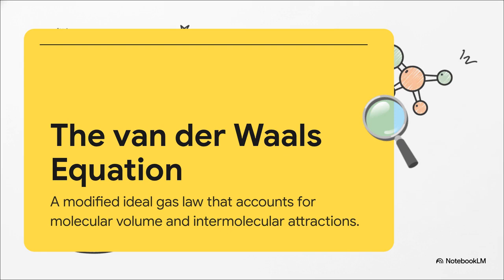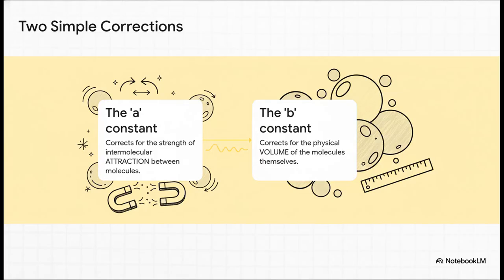And this is where a guy named Johannes van der Waals comes in. Way back in 1879, he came up with this absolutely brilliant modification. Now, I know it looks a little scarier, but it's actually an incredibly elegant fix. The van der Waals equation just takes our good old ideal gas law and cleverly adds two little correction terms, one for that molecular volume and one for that intermolecular attraction. And it's really simple how it works. See that constant a? That's our fix for the attractive forces. And that constant b? That's our fix for the physical volume the molecules take up. Each correction term directly addresses one of those flawed assumptions we talked about.